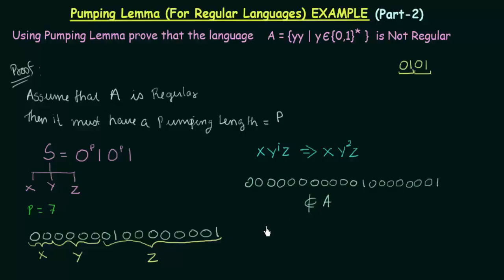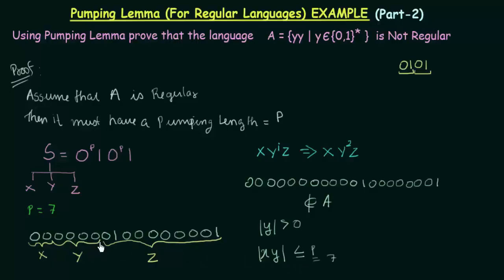And there were two more conditions, if you remember. Another condition was that the length of y should be greater than 0. So the length of y is greater than 0, it is correct. And then there is another condition which says that the length of x and y together must be less than or equal to p, and in our case this p is equal to 7. So if you check in this string, what is the length of x and y together? 1 2 3 4 5 6. Alright, so it satisfies.